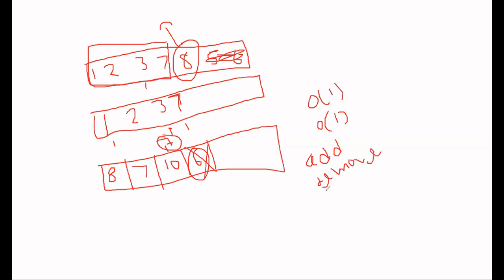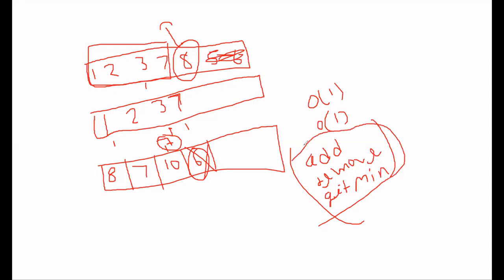And at any point he can ask for get minimum, and he should get the minimum element from our stack. So we have to design 3 functions: add, remove, and get minimum, and all of these should work in time complexity of big O of 1. Is the question clear to everyone?